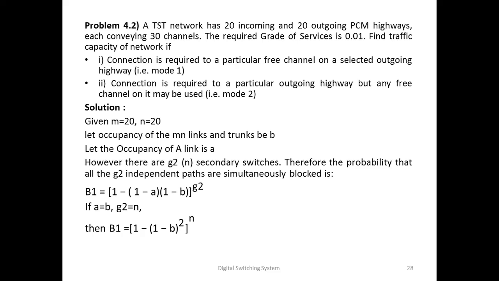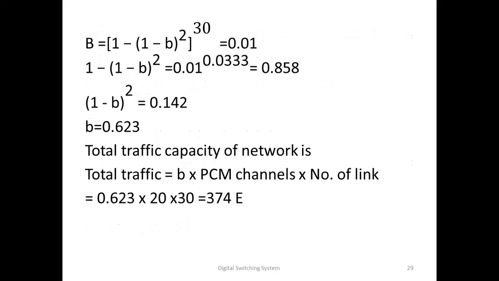let the occupancy of the links and trunks be B. Let the occupancy of A link be A. However, there are G2 that is n secondary switches. Therefore, the probability that all the G2 independent paths are simultaneously blocked is B1 equal to [1 minus (1 minus A) into (1 minus B)] raised to G2. If A equal to B, G2 equal to n, then B1 is equal to [1 minus (1 minus B) square] raised to n.